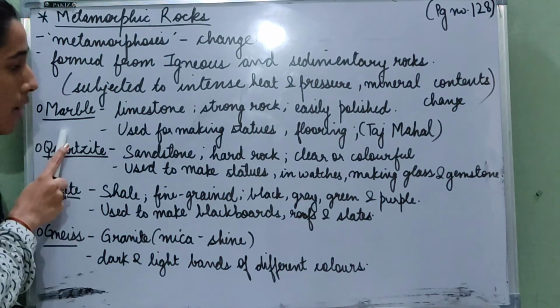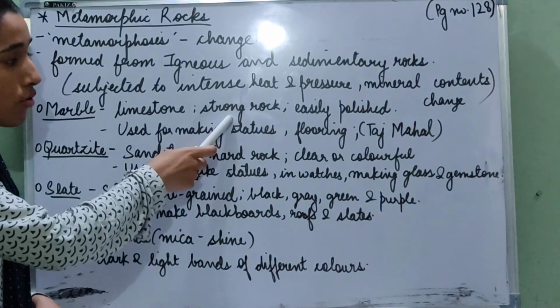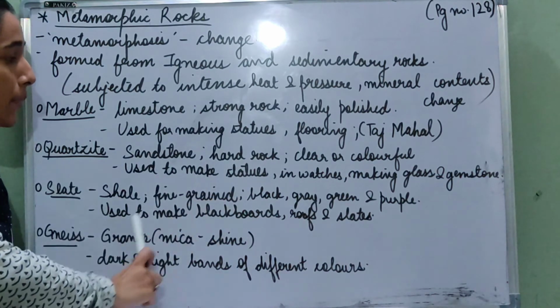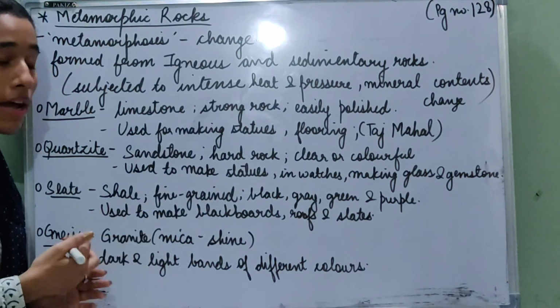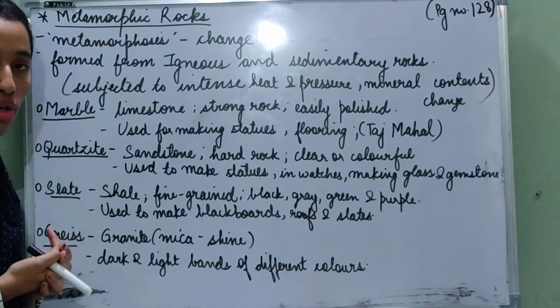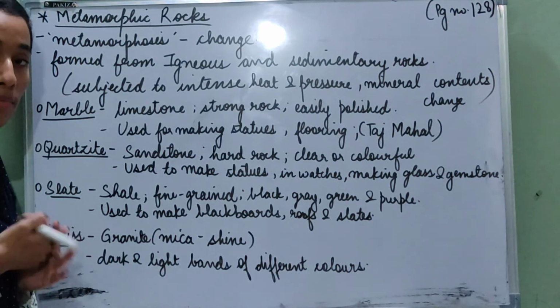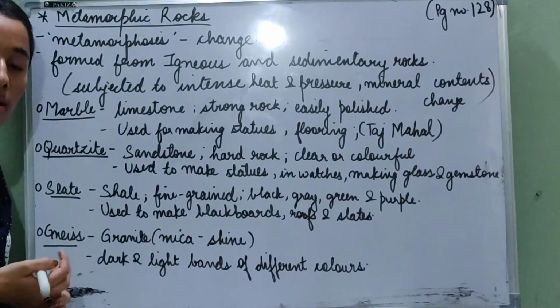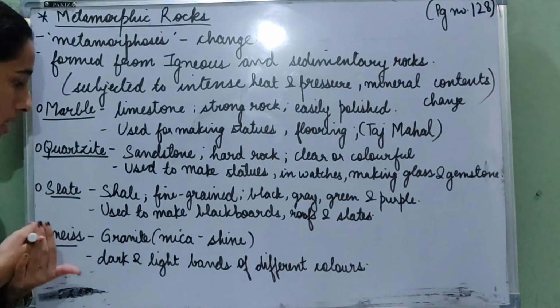So the first one was marble. It is formed from limestone. It is a very strong rock and it can be easily polished. It is used for making statues and flooring. A very famous monument, the Taj Mahal, is also made completely out of white marble. It comes in different colors, but white marble is the most popular type of marble.